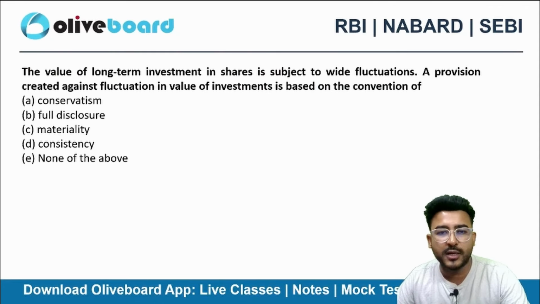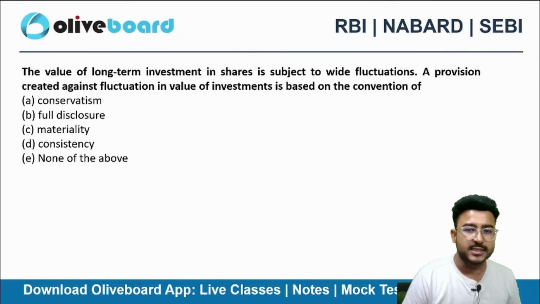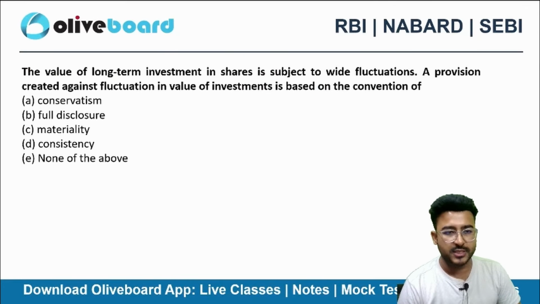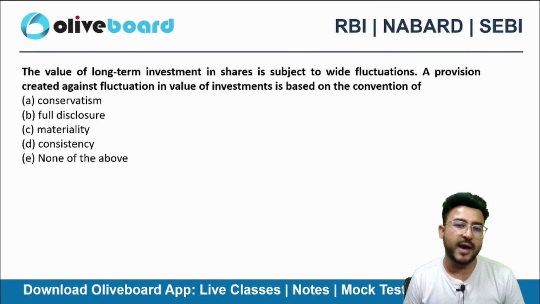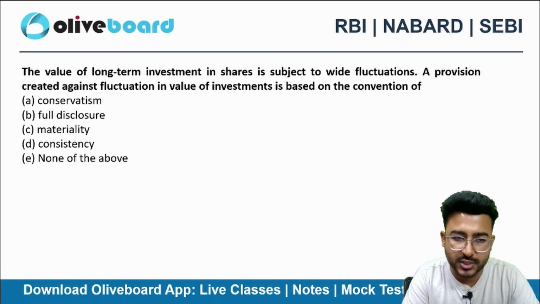The value of long-term investment in share is subject to wide fluctuations. A provision created against fluctuation in the value of investment is based on the convention of what?